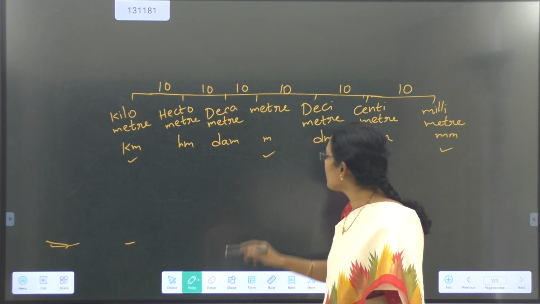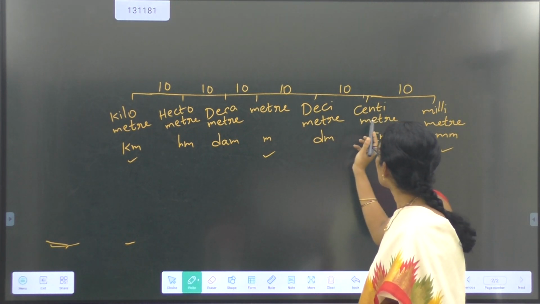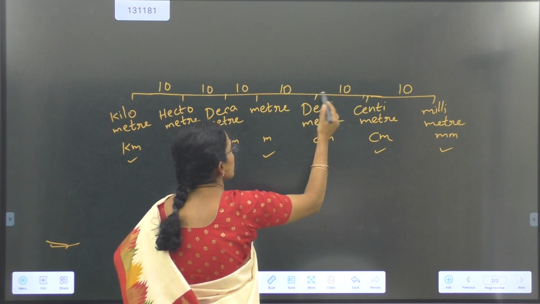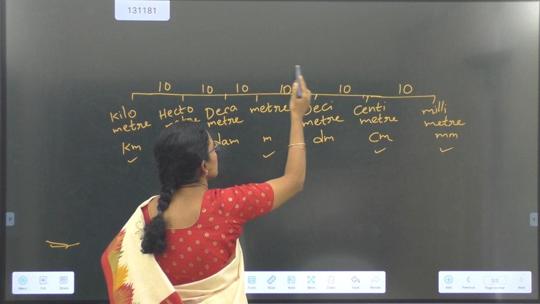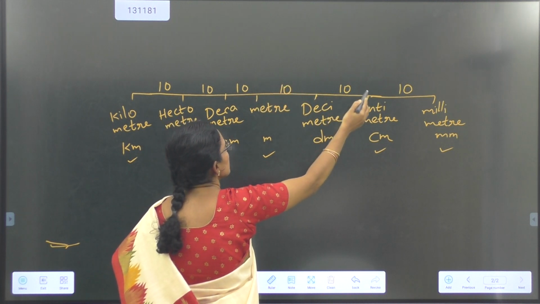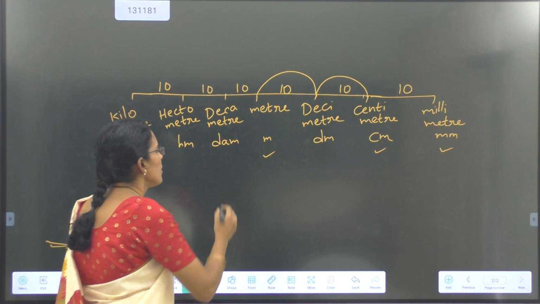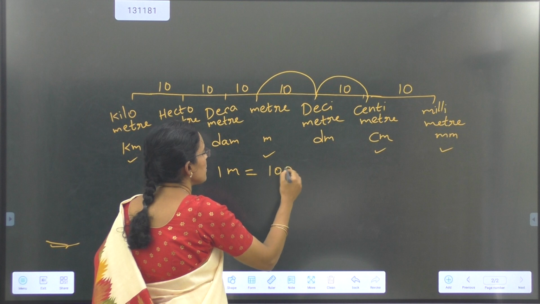Next one is meter. Where do we use meter? Meter is 100 times bigger than centimeter. 10 times bigger is decimeter, and 10 times more bigger is meter. That is centi to meter, it is 10 into 10, that is 100 times bigger. So 1 meter is equal to 100 centimeters.